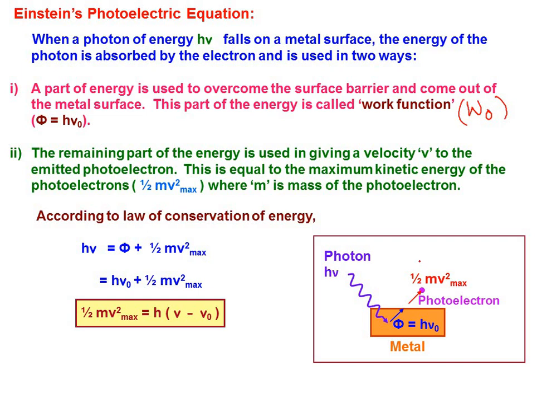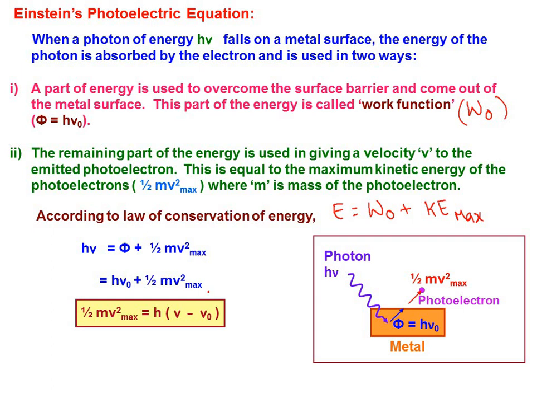Hence, can I write down that the energy of the incident photon, which is H nu, is nothing but the summation of the work function phi and the maximum kinetic energy? So E equals work function plus KE max. Can I write this down? That's what I am writing here.